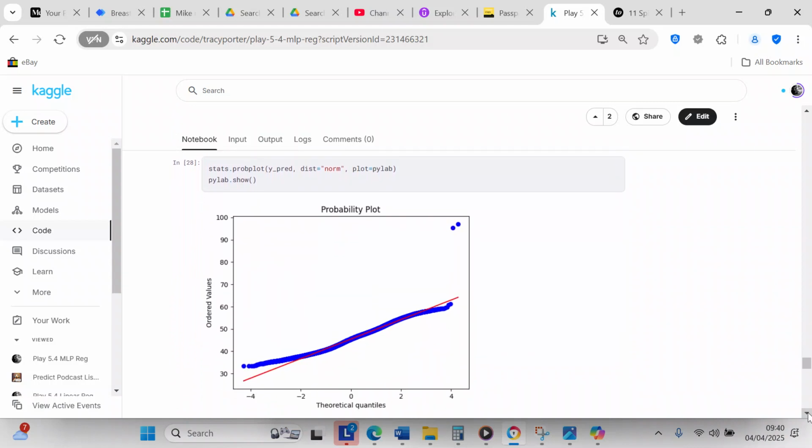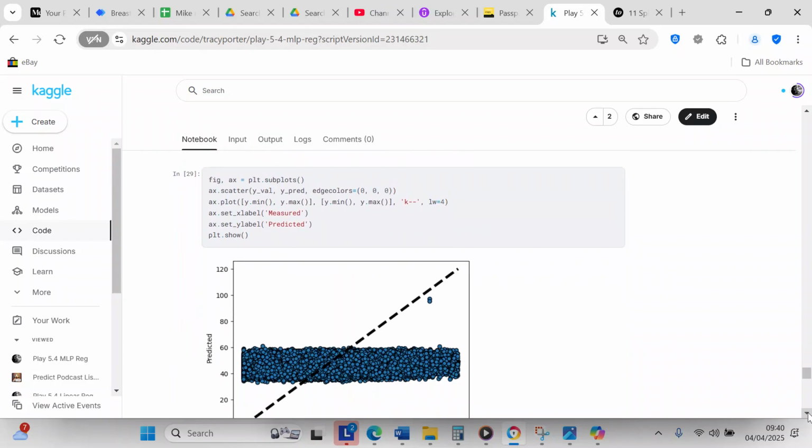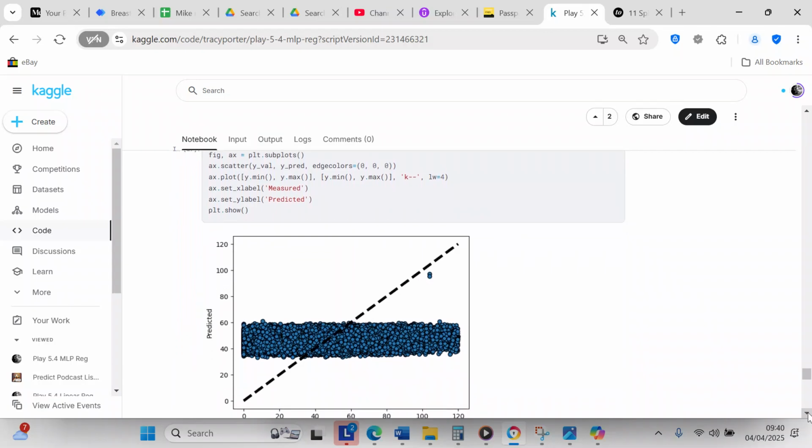So now what we're doing is we're creating a QQ plot. And so you can see that YPRED pretty much follows a distribution line. So that's good, a normal distribution line. So now we're going to plot the YPRED against the YVal. And you see it doesn't look fantastic.